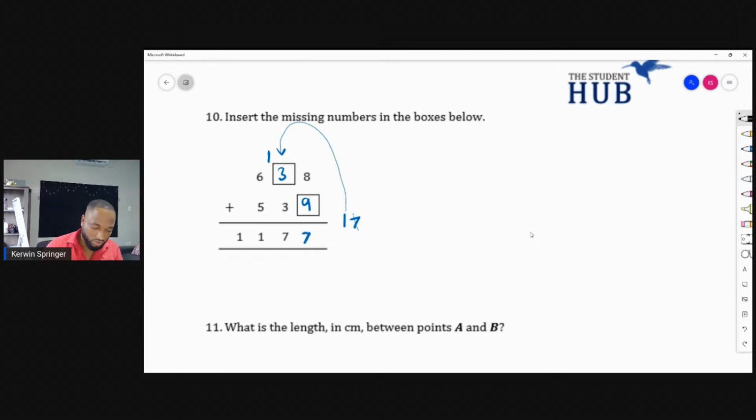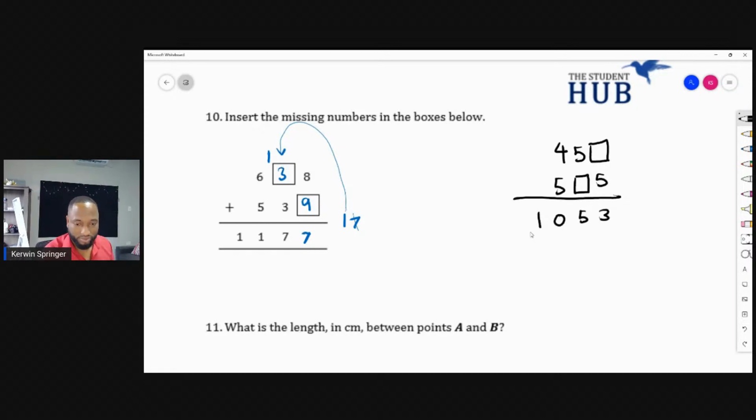So I'm going to put one in the chat. I have 4. I'm going to give you all a quick one. 4. And let's put the box here instead. And let's say I have 5, and let's put a box here instead. And the answer that I'm getting is 1, 0, 5, 3. Let's go. What will go in box A and what will go in box B? Let's go, let's go, let's go.